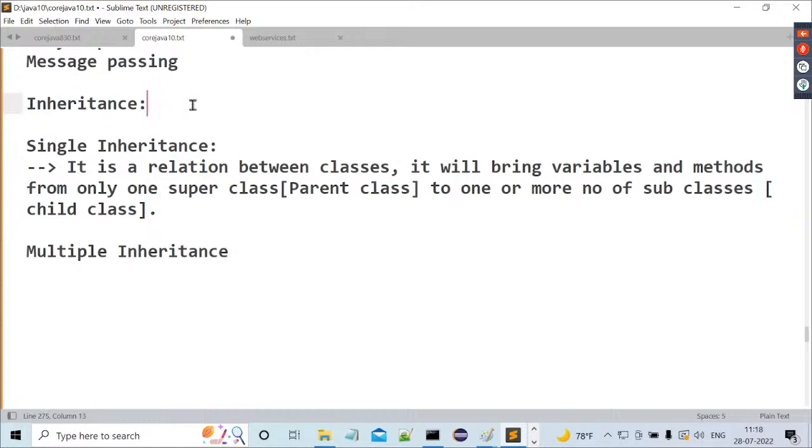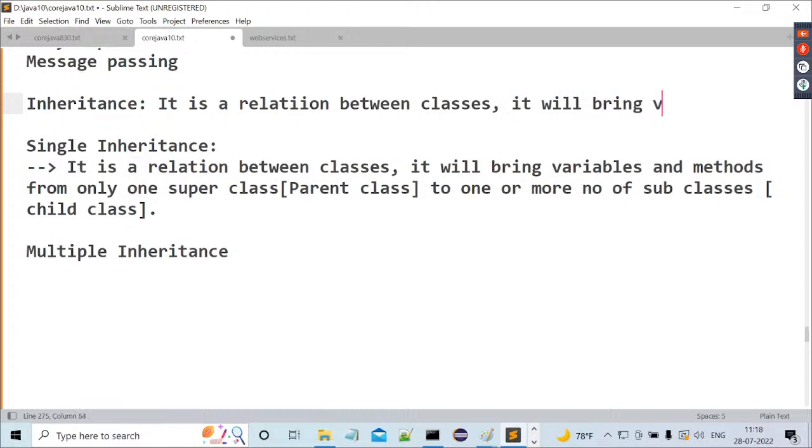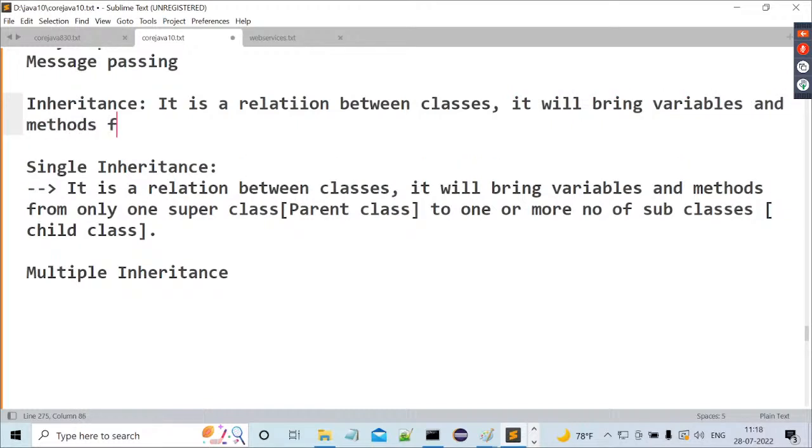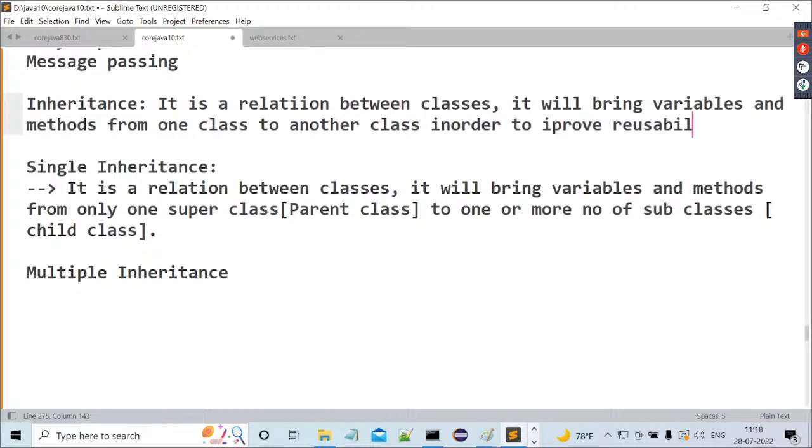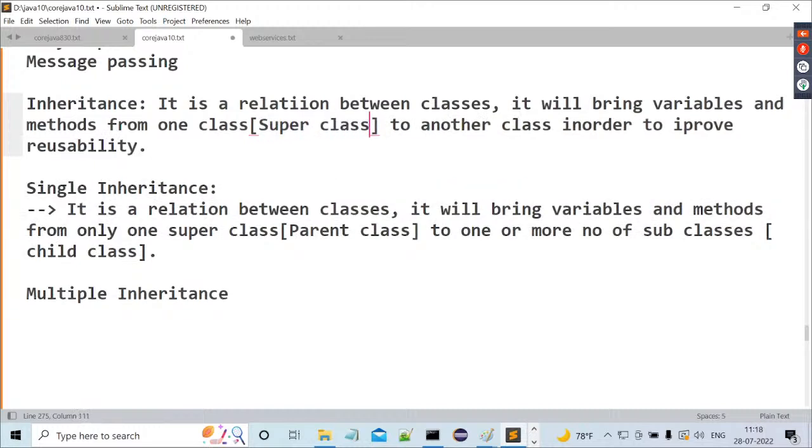Observe carefully. It is a relation between classes. It will bring variables and methods from one class to another class in order to improve reusability. But here the question is, from one class to another class. What is this one class here actually? That is the superclass. And what is that another class here? Another class is the child class.